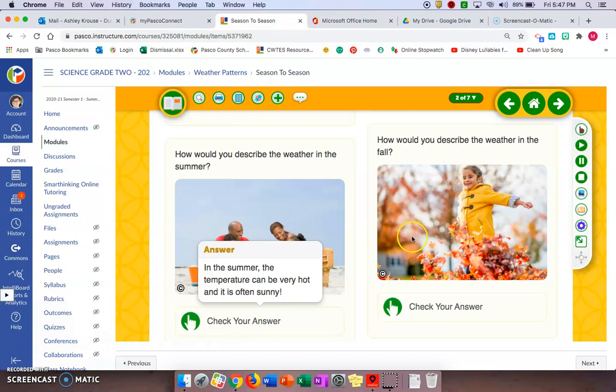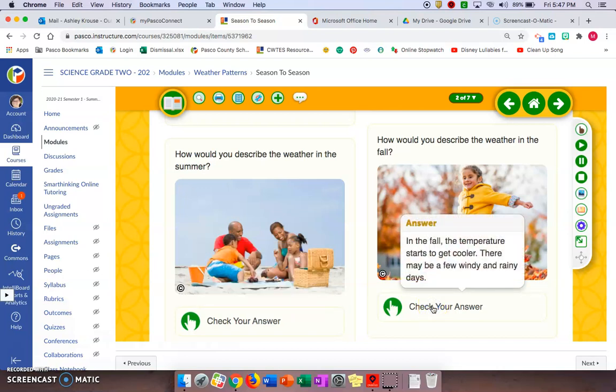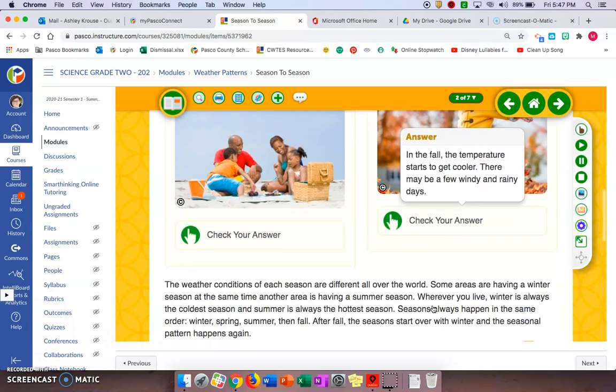How would you describe the weather in fall? Think to yourself for a moment. All right, check your answer. In the fall, the temperature starts to get cooler, and there may be a few windy and rainy days.